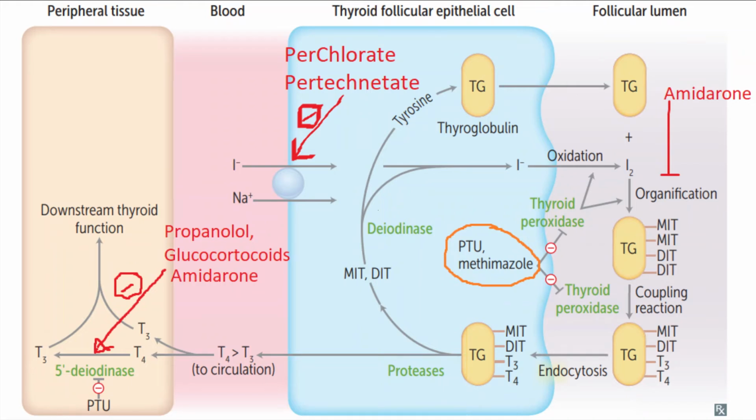The high amount of iodine produces the Wolff-Chaikoff effect. Amiodarone can also produce the same. So before using amiodarone, always check the person's T3 and T4 levels, because it can produce hypothyroidism.